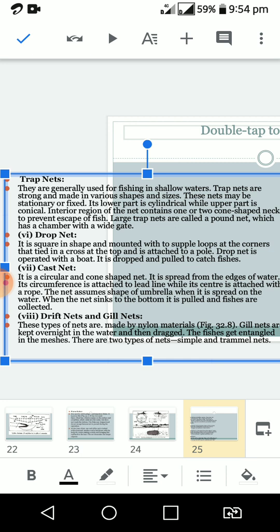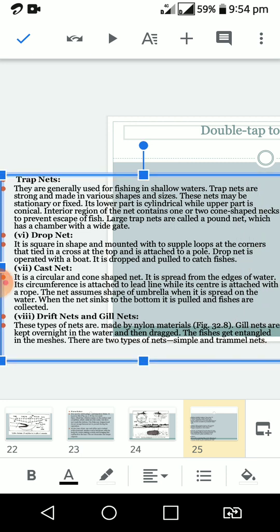Another net is the cast net. The cast net is a circular, cone-shaped net. It is spread from the edges of water, and the net assumes the shape of an umbrella when it is spread on the water. When the net sinks to the bottom, it is pulled and the fishes are collected. So this is the way of using this net.